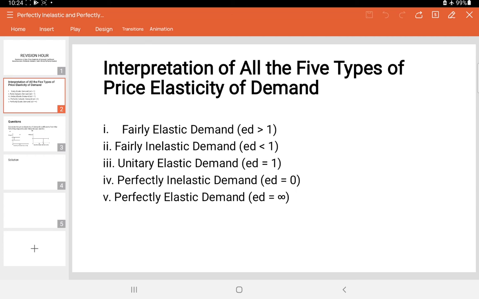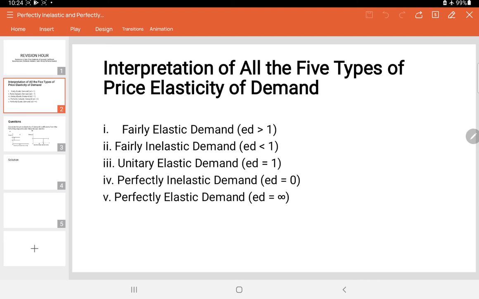Now, we want to move on to the third slide, and I'll show you the circumstances under which we shall have perfectly inelastic demand, that is ED being 0, and then perfectly elastic demand, that is ED being infinity.